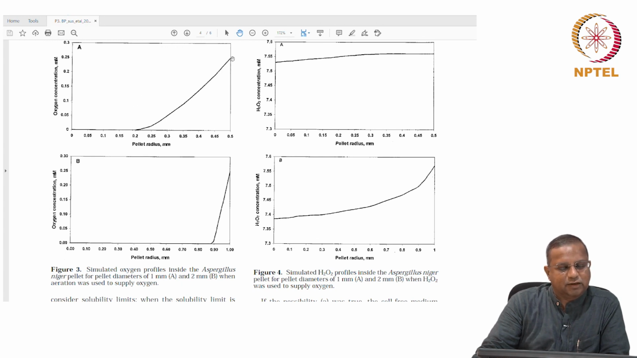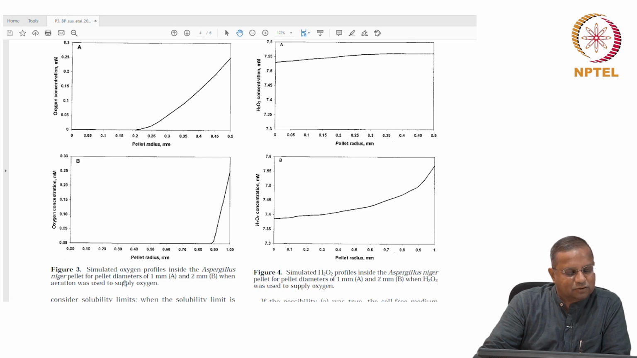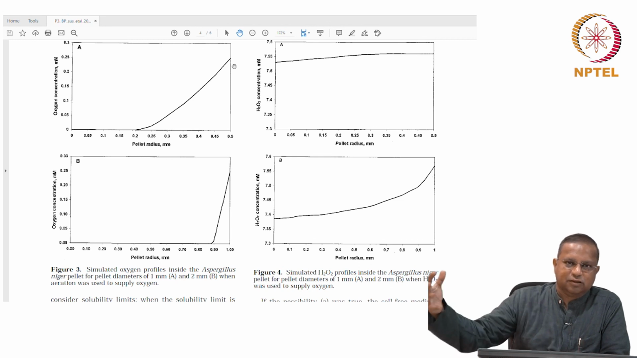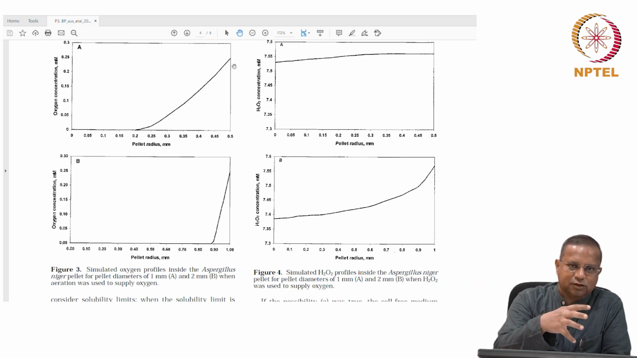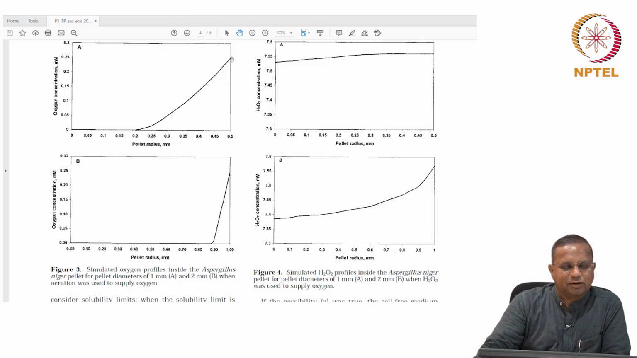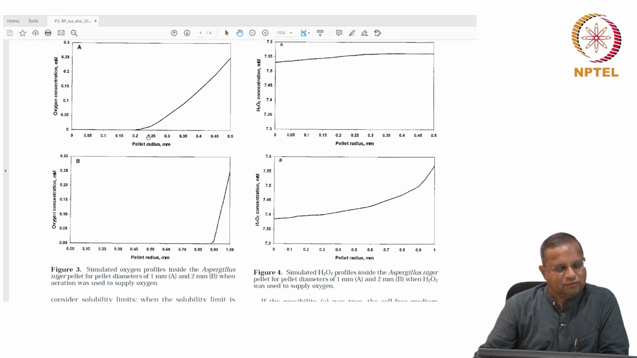So, here you can see the oxygen concentration, as a result of the oxygen diffusion into the pellet, and at the same time the cells inside the pellet are consuming oxygen. Because of that, it goes down from about 0.25 millimolar to 0 at this location. Therefore, this part of the pellet from 0 to 0.2 mm, the cells there are completely devoid of oxygen. That is the insight this gave us. Direct transport gave us this.